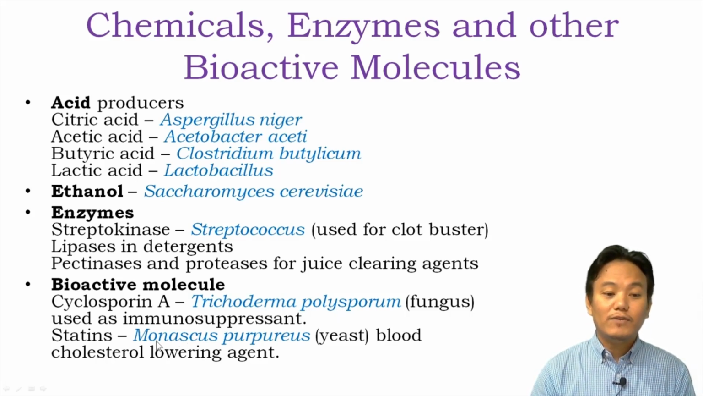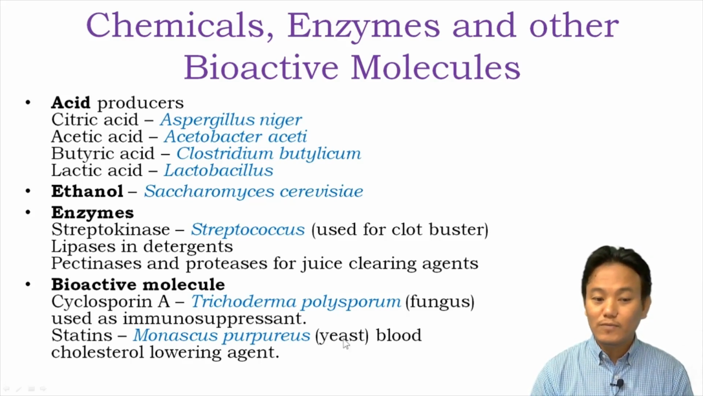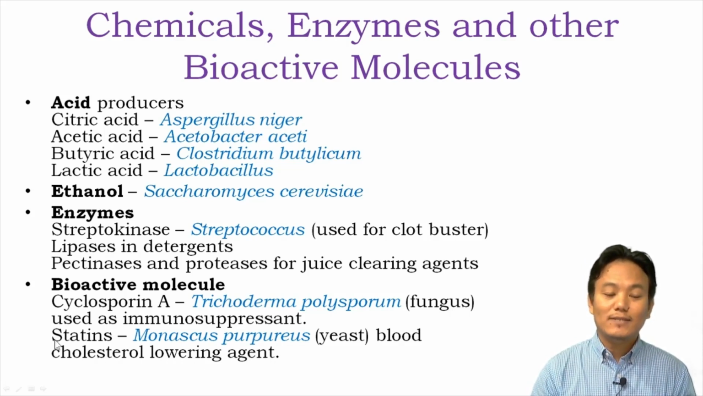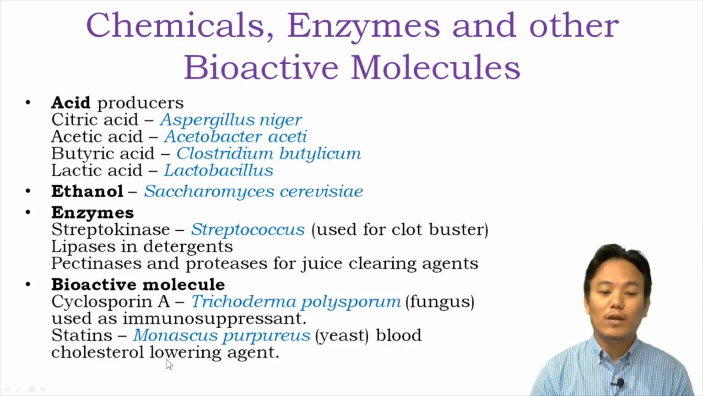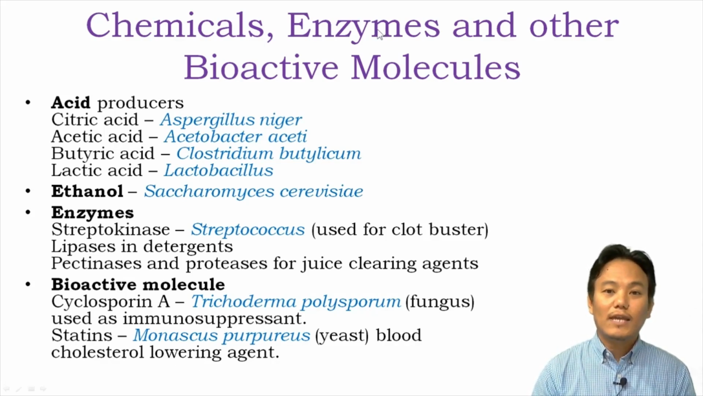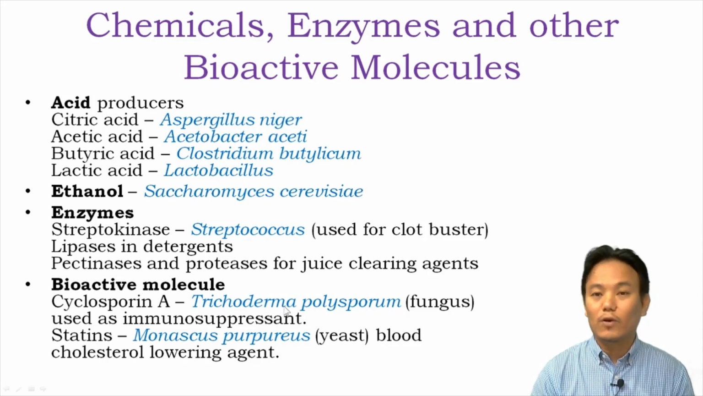And then we have other bioactive molecules like statins, which are obtained from yeast like Monascus purpureus. This is a different kind of yeast, not Saccharomyces cerevisiae. Statins act as blood cholesterol lowering agents, right? People who have high cholesterol in their blood are given statins. Statins lower the amount of cholesterol inside the blood. So these are the chemicals, enzymes, and bioactive molecules obtained from these microorganisms. You should remember the names of these microorganisms.